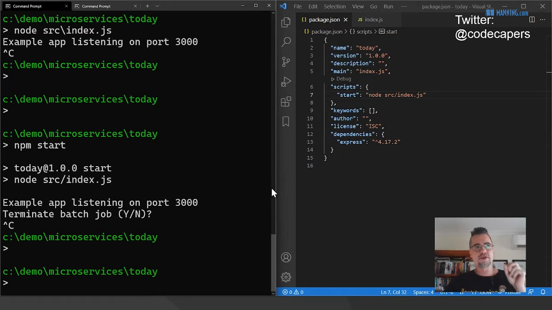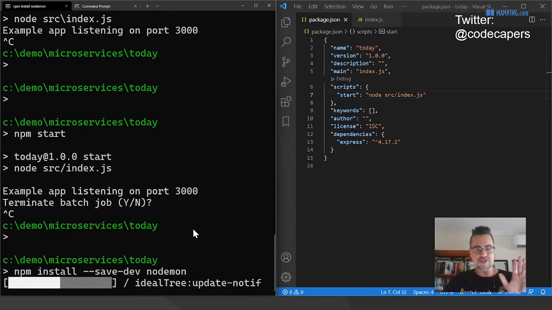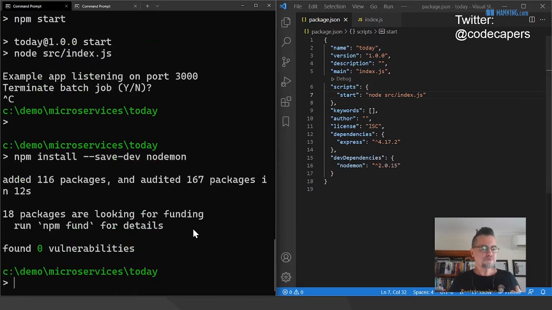Now, how I'm going to make this work with the live reload is I'm going to install Nodemon. So I'm saving that as a dev dependency. You can see here I've used save dev. So that means it's not a production dependency. This dependency is only for use in development. And what Nodemon does is it's like a drop-in replacement for Node, except it's going to watch my code files. And when my code files change, it's automatically going to reload them. So you can see here it's added a dev dependency of Nodemon. Now, when you install this for production, when you want to run this on your production server, you're only going to install these production dependencies here. So you don't need Nodemon in production.